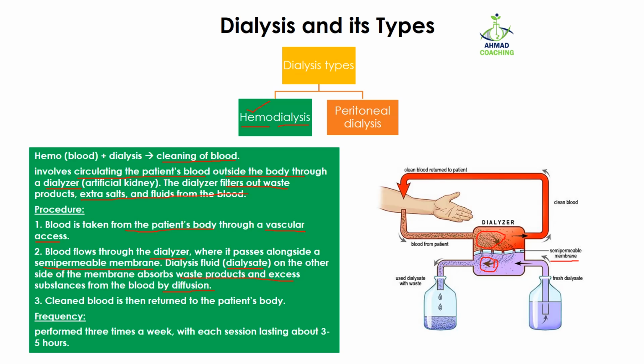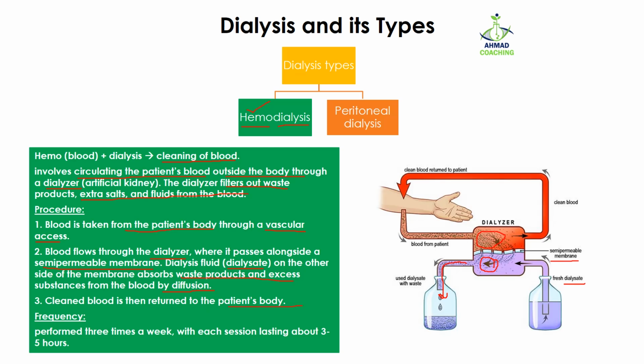So in this case, the other side of the semi-permeable membrane contains the liquid which is known as dialysate or dialysis fluid. It has a low amount of these nitrogenous substances or waste products. So these waste products will start moving from the blood into this dialysate. And as the dialysate passes from this area, it will take all the excessive waste with it to the waste bottle. Then the cleaned blood is returned to the patient's body.